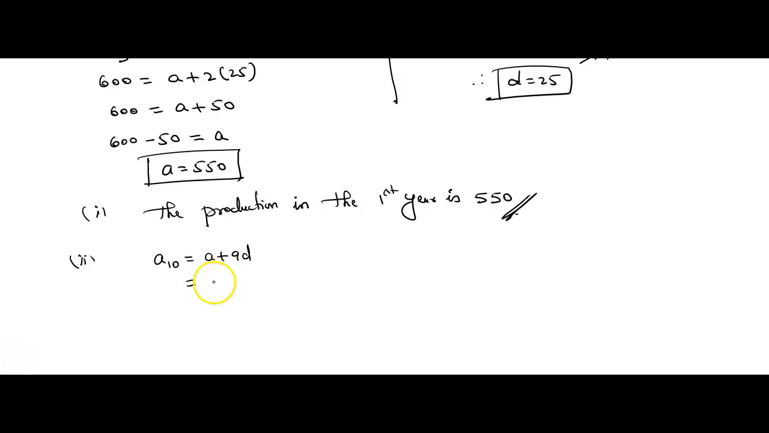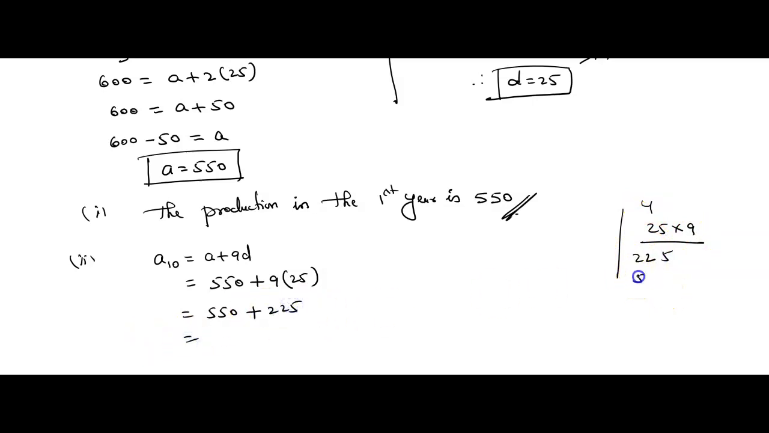So what is the first term? First term is 550 plus 9 into common difference is 25. Then 550 plus 25 into 9. How much is 25 into 9? Can you tell me? If you are not getting, you can just write here in the working column and do it. 9 5s are 45, 9 2s are 18, 18 plus 4, 22. That's nothing but 225.